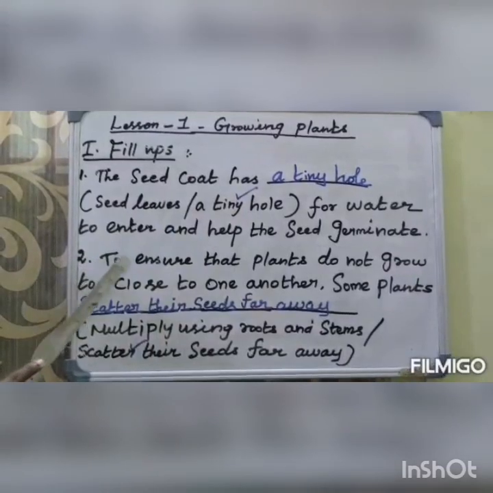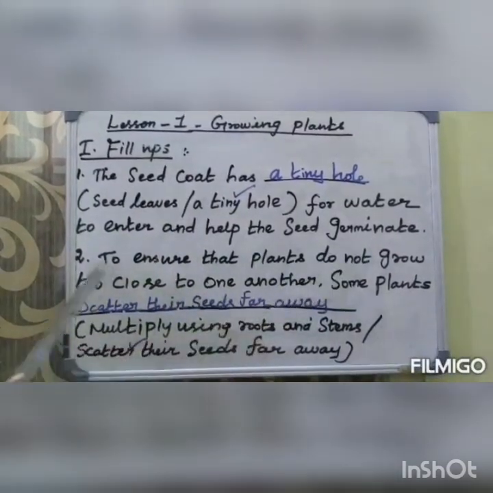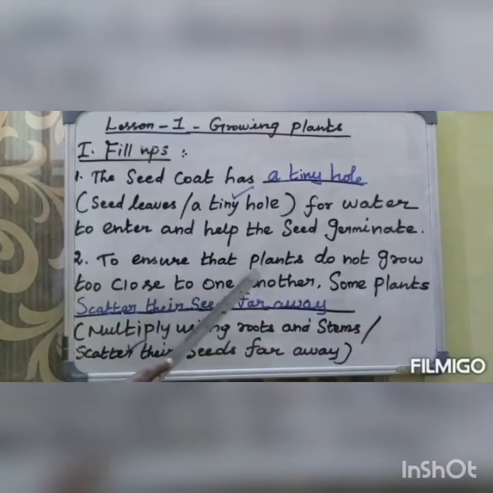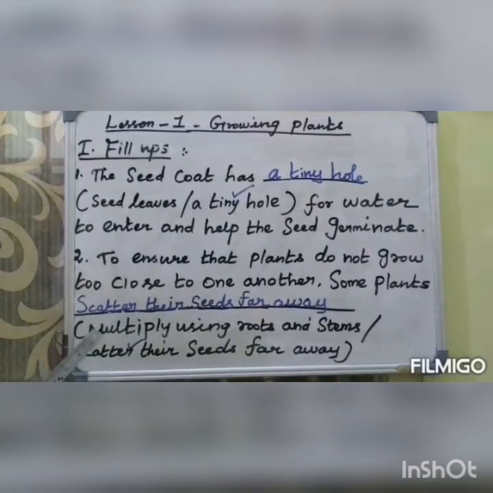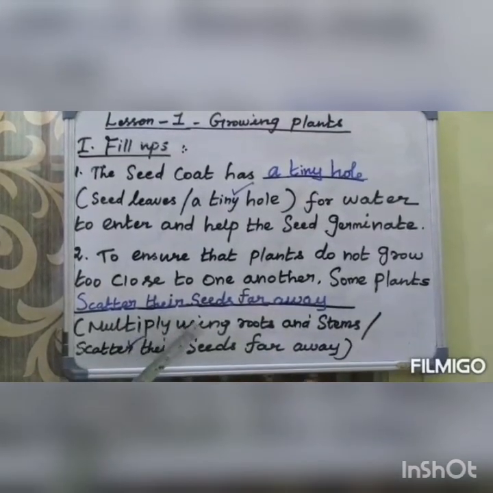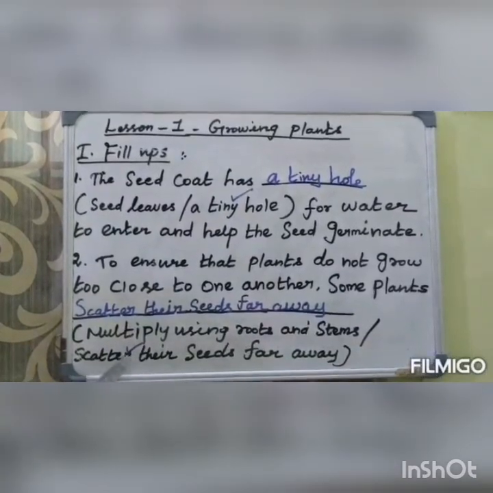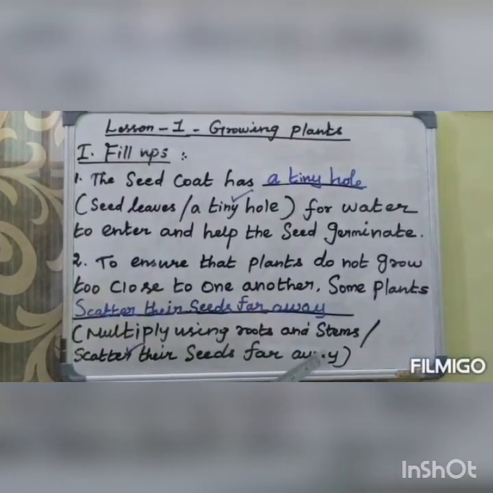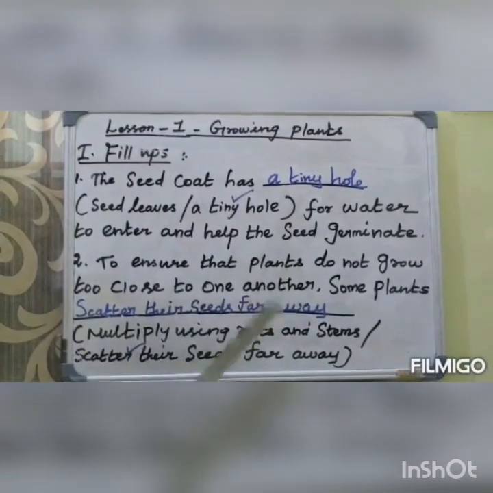Second one: to ensure that plants do not grow too close to one another, some plants dash. The options are multiply using roots and stems or scatter their seeds far away. The answer is scatter their seeds far away.